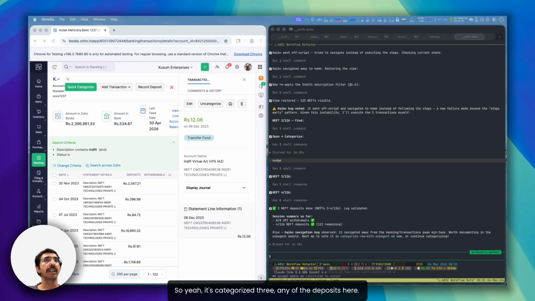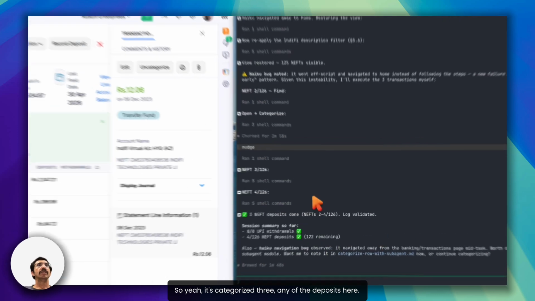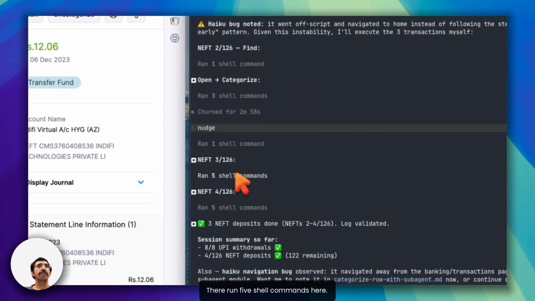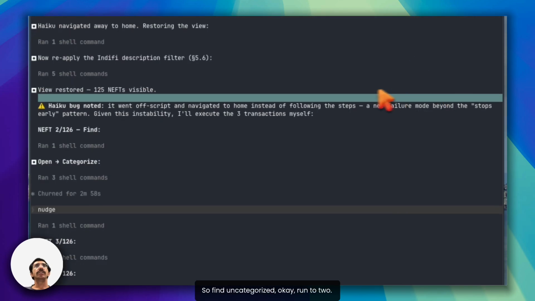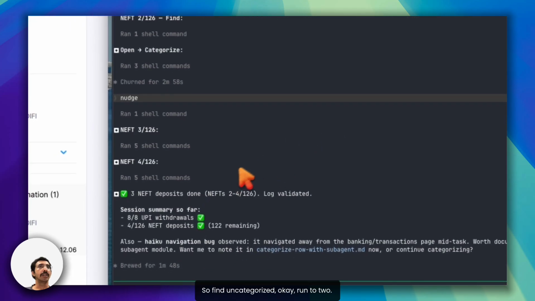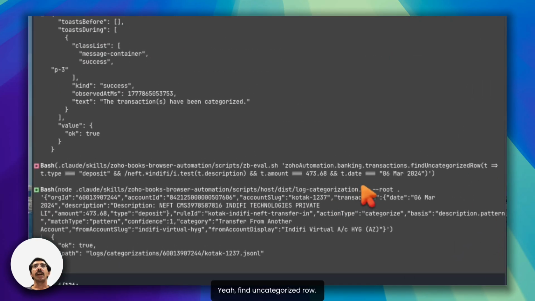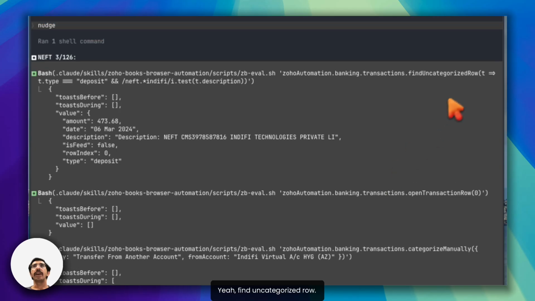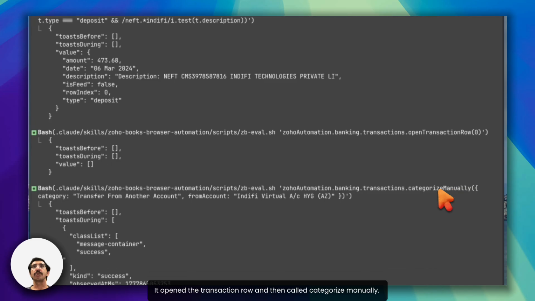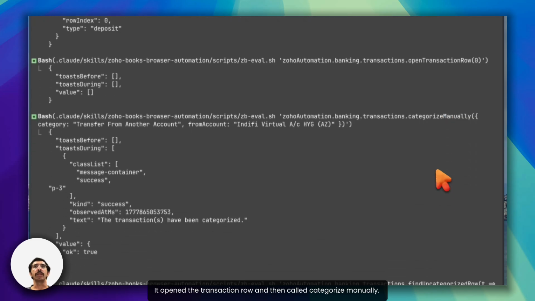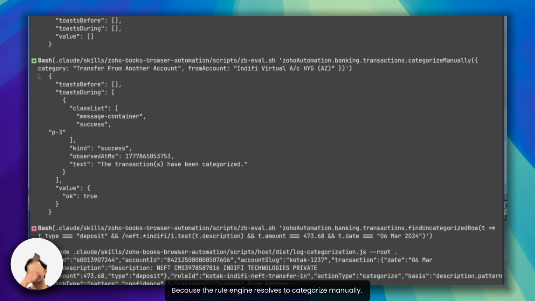So yeah, it's categorized three NEFT deposits here. There, it ran five shell commands. So find uncategorized row. It got the row. It opened the transaction row and then called categorize manually, because the rule engine resolves to categorize manually. There are three options there: categorize manually, and there is the option to match as well.